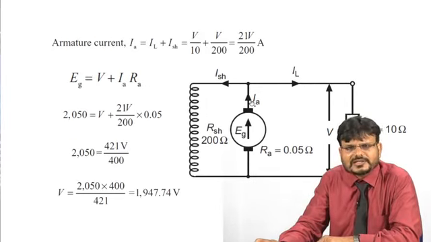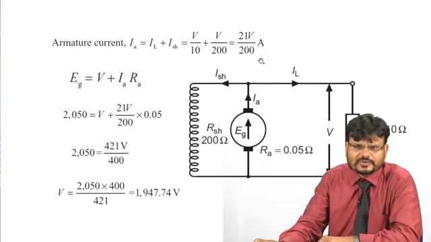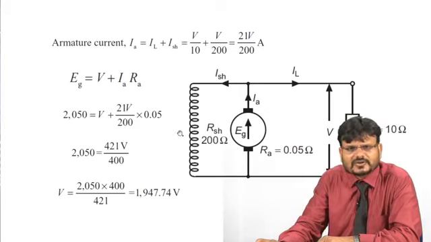So, total current, armature current Ia can be written as IL plus Ish. So, the value is V upon 10 plus V upon 200. So, it comes 21V upon 200. Now, as you know, this equation Eg can be written as V plus Ia Ra.